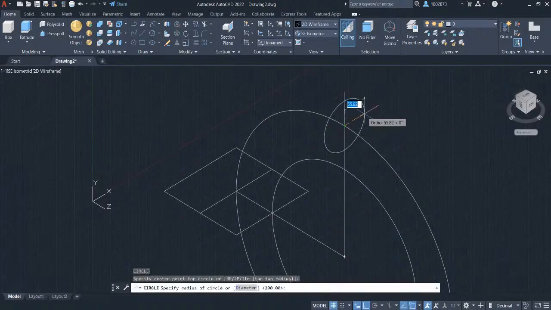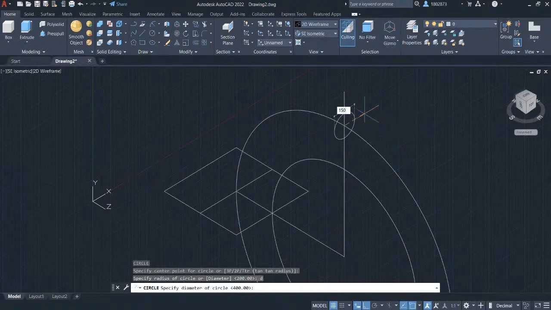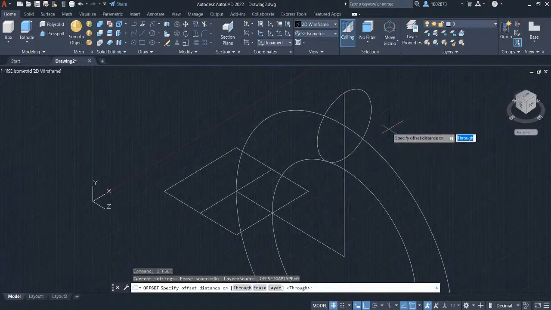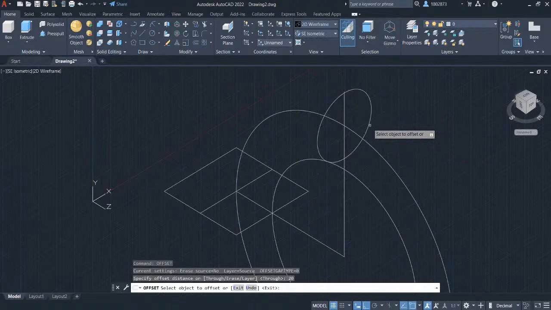Let's define this circle by its diameter. Press D and press Enter. Let's key in 150 and press Enter. Let's create an offset to this circle. Press off and select offset. Specify the distance to be 20. Press Enter. Select this circle and left click here.